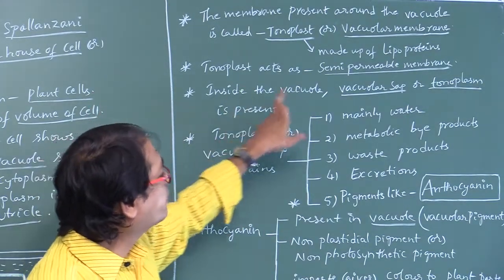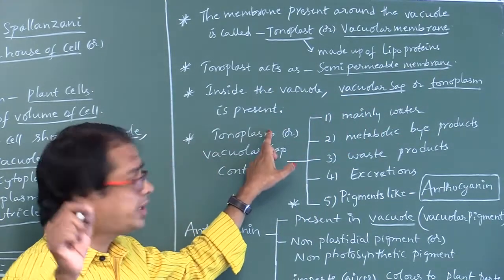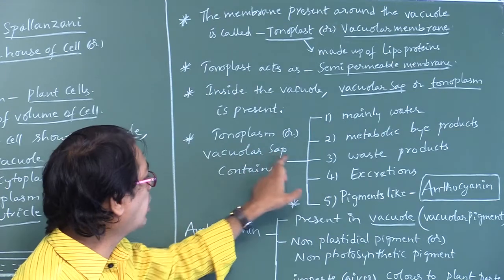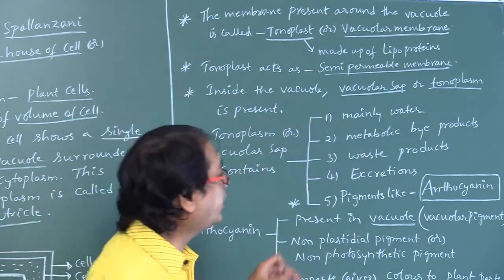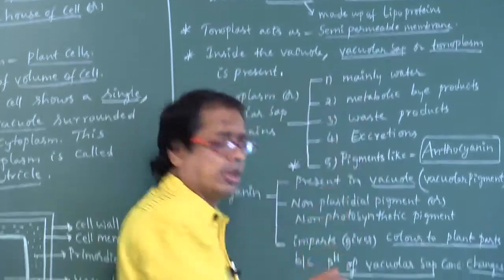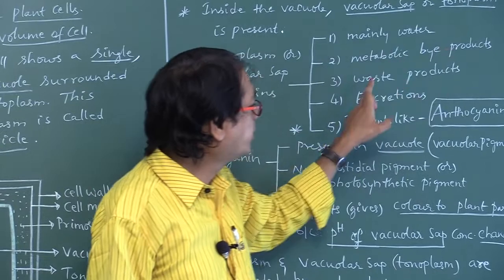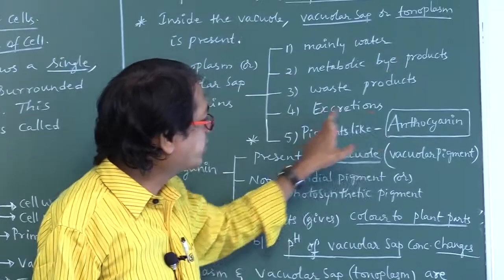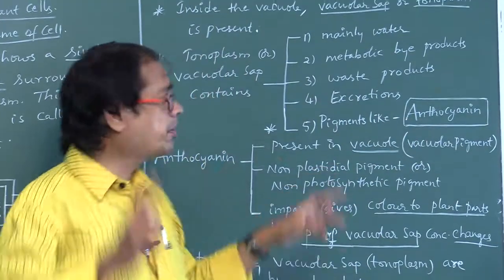Next, inside the vacuole, vacuolar sap or tonoplasm is present. It contains mainly water. Other substances are also present: metabolic byproducts, waste products, excretions and pigments like anthocyanin. This is very, very important.